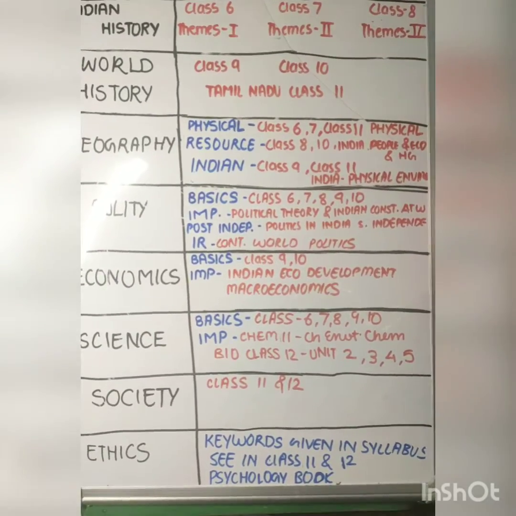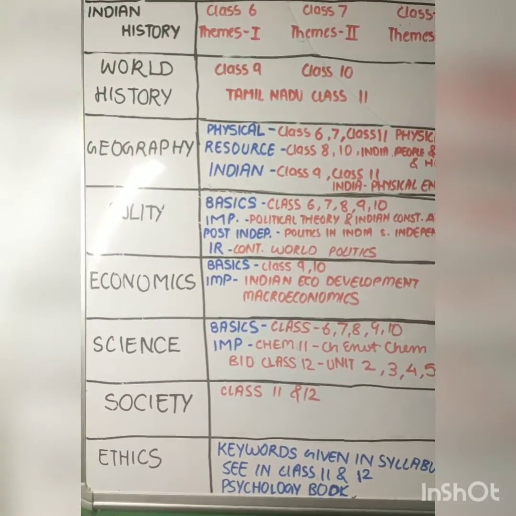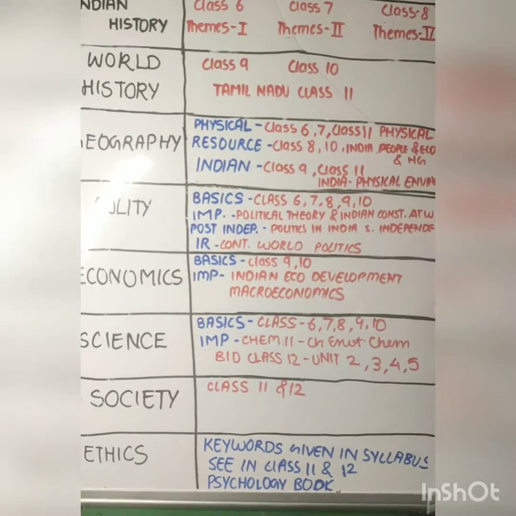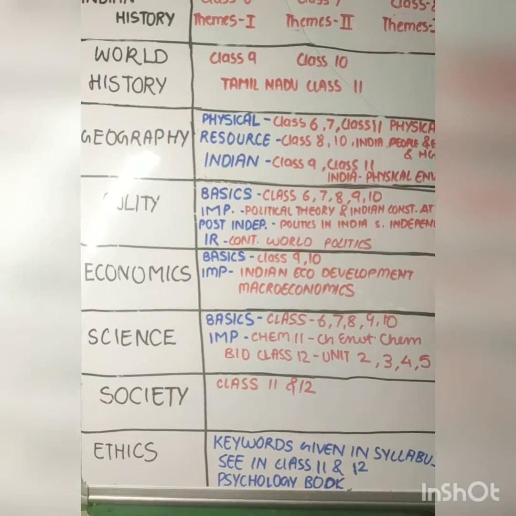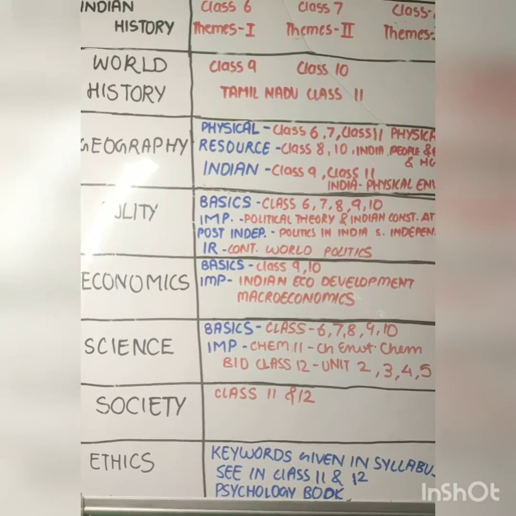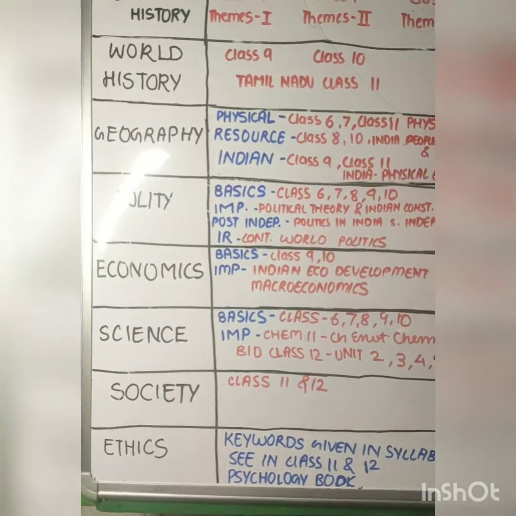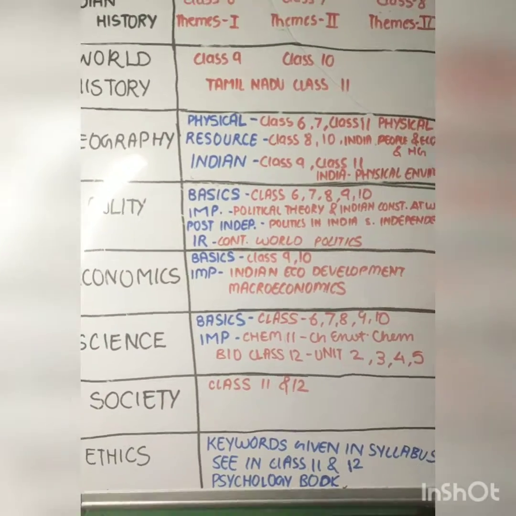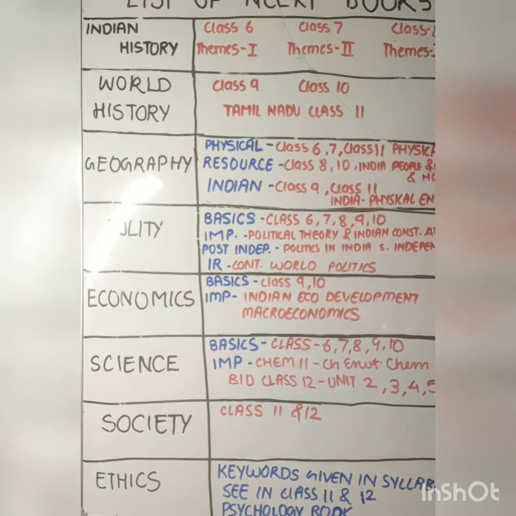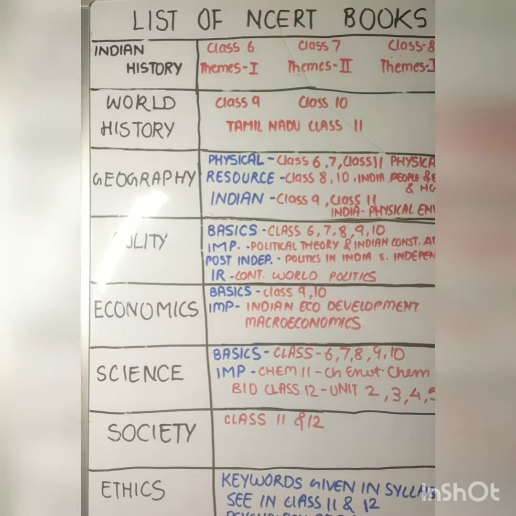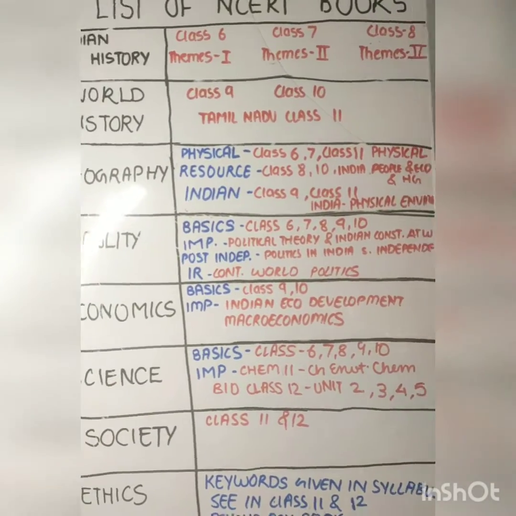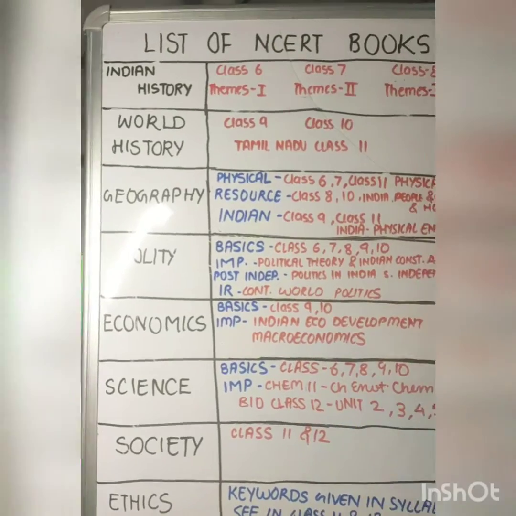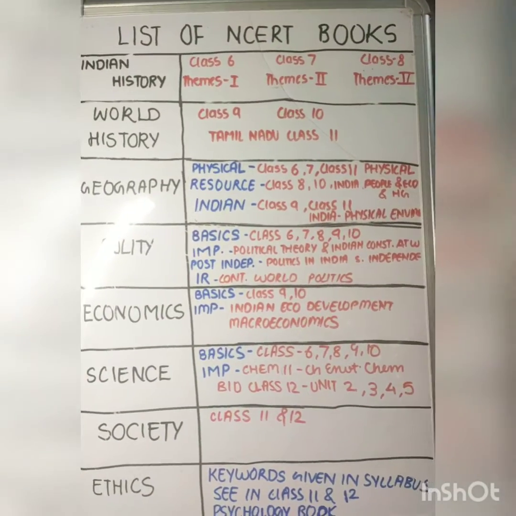Everyone should study the NCERT books. A point here is that everyone tells you to read the NCERT books from class 6 to 12, but no one tells you how or in what order we should study them. Do we read all the 6th books first and then the 7th books, or read all the history books from 6th, 7th, 8th, 9th, 10th, 12th, or in a different manner? So here I have classified the NCERT books according to the syllabus of UPSC. Now let me explain all this in detail.